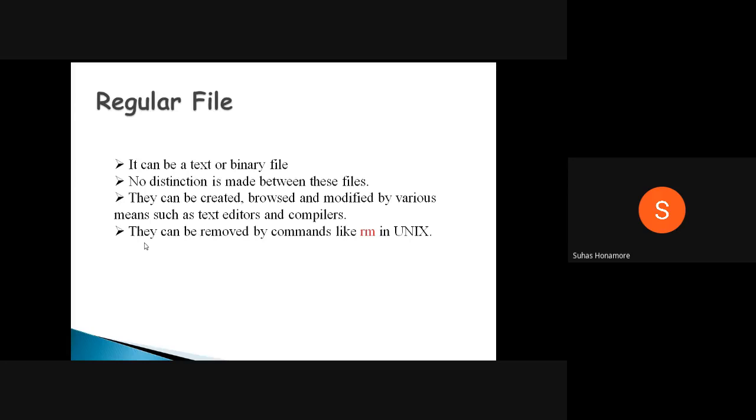To create a file you have different commands depending on the editor you are using, like vim, vi, or gedit. Whichever editor you use, you create it accordingly. To remove a file you have the rm command. Here, in regular files, we are taking text and binary files together as regular files.